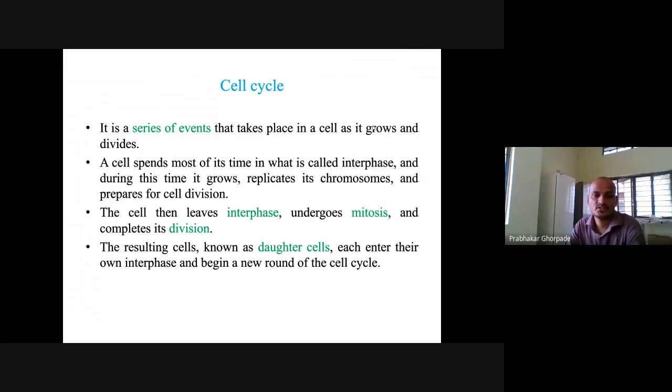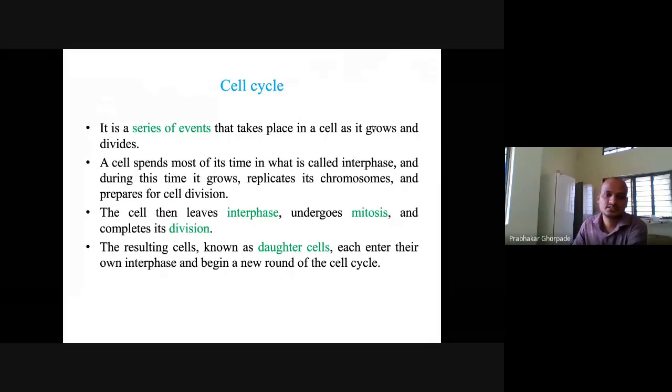Cells spend most of their time in what is called interphase, in which the cell replicates its chromosomes and prepares for cell division. The cell then leaves the interphase, undergoes mitosis, and completes the cell division, and the resulting daughter cells enter into interphase and begin a new round of the cell cycle.